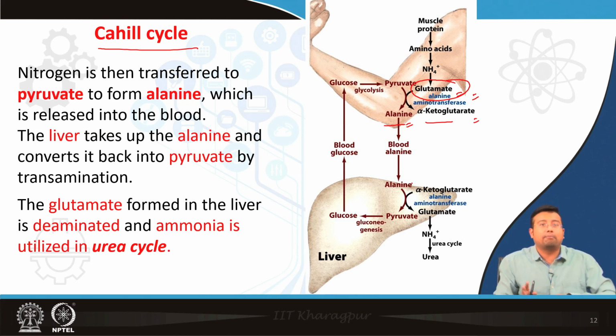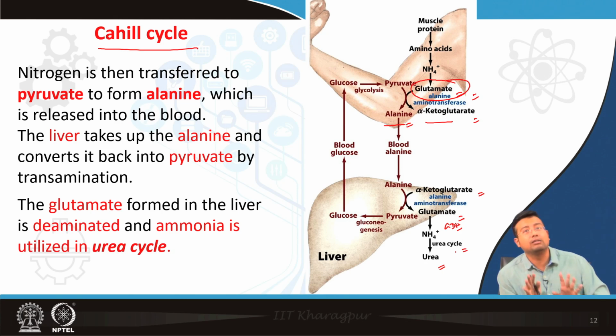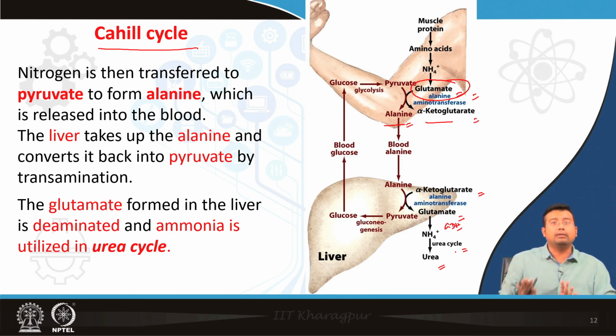Liver then picks up the alanine, and it again undergoes another transamination where alpha ketoglutarate, with the help of alanine transaminase, forms glutamate. But in glutamate, GDH is present, and therefore it can now be acted upon by glutamate dehydrogenase to liberate ammonia, and this ammonia then enters the urea cycle, because in liver we have all the other mechanisms by which ammonia can be disposed.